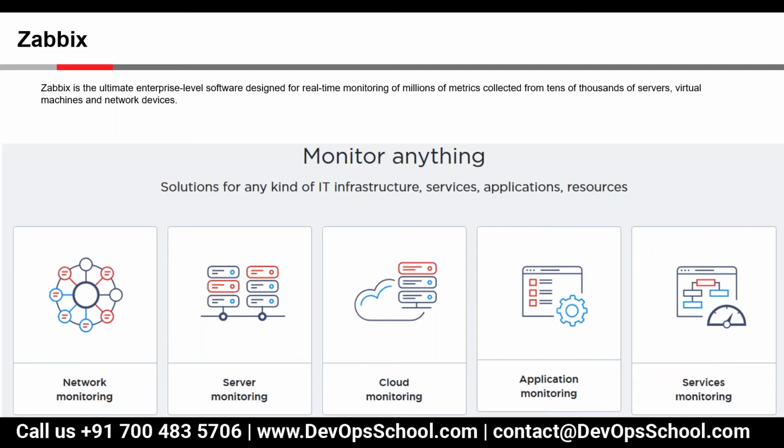Then we have cloud monitoring. Through our tool, you can monitor the AWS environment, the Azure environment, or any other platform which is there on cloud. That can also be monitored through it. Then we have application monitoring. By default, for specific applications, we can monitor particular information. So this particular thing depends.